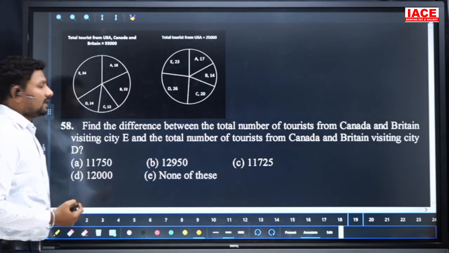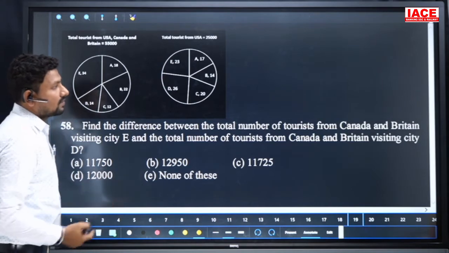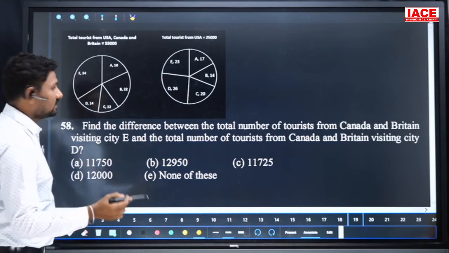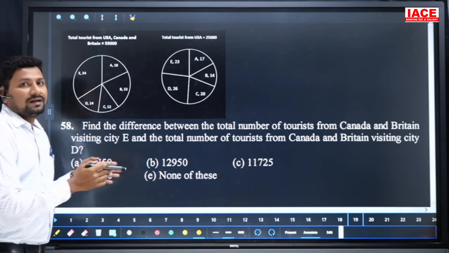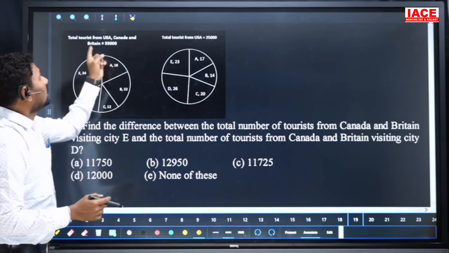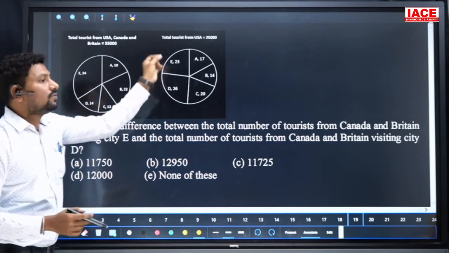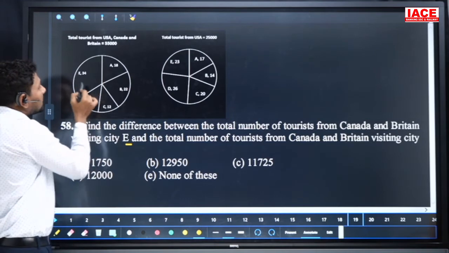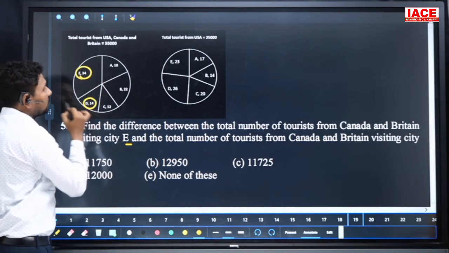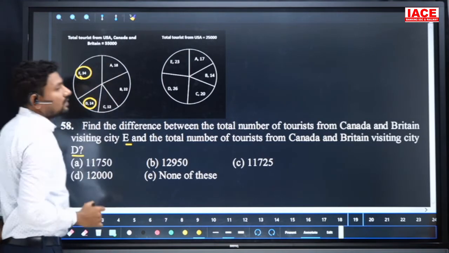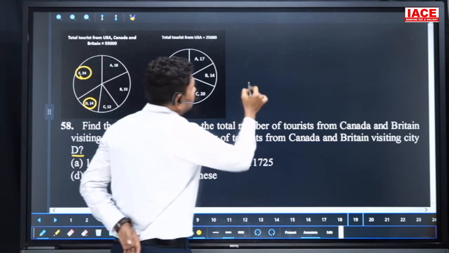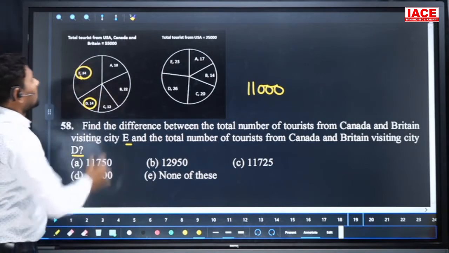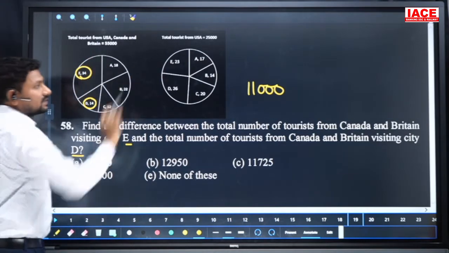Question number 58. Find the difference between the total number of tourists from Canada and Britain visiting city E and the total number of tourists from Canada and Britain visiting city D. So only Canada and Britain we require. For that we know from USA, Canada, Britain, only the USA value will be removed. Look at E and D, two companies are there. We should take the differences. Here the 34%, here the 14%, 20%. 20% of 55,000 is equal to 11,000. Yes, and next here 10% is value 5,500 and 20% is value 11,000.